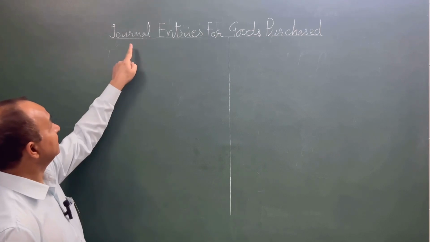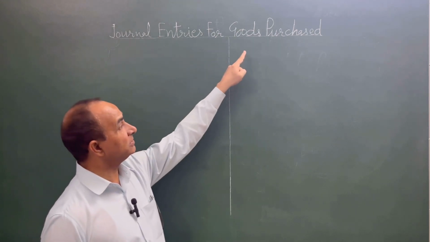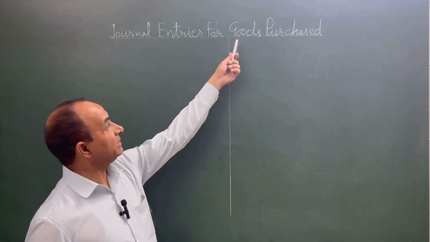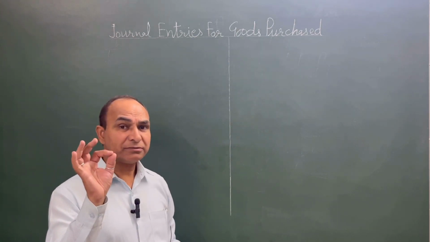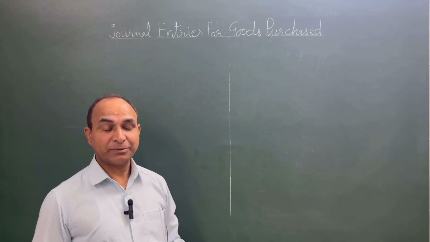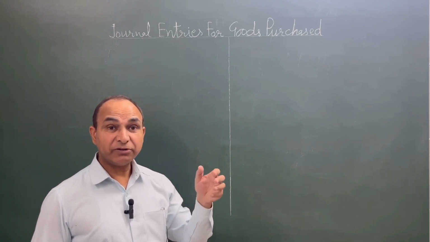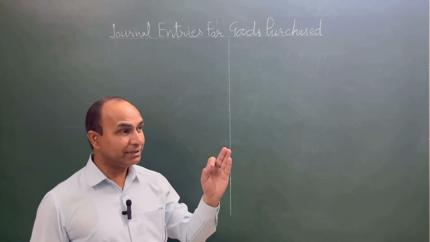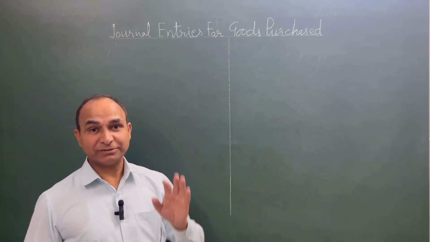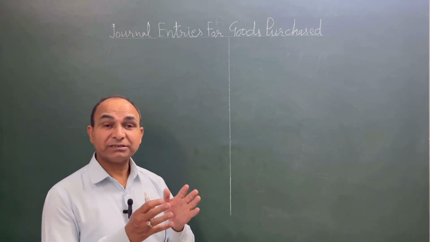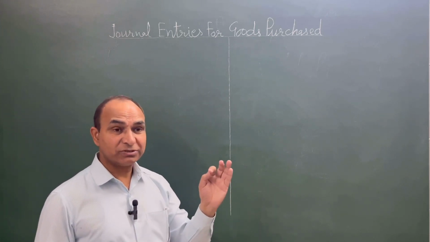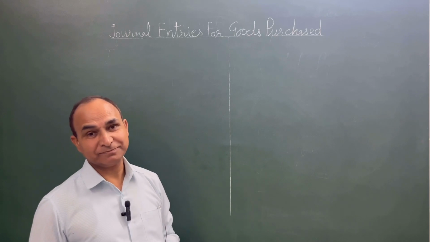Now come to the point. Our topic is journal entries for goods purchased. Students, remember one thing: separately goods account is not maintained, but for recording of goods purchased, we open an account by the name purchases account. It means purchases account is maintained for recording the goods purchased for business purposes.